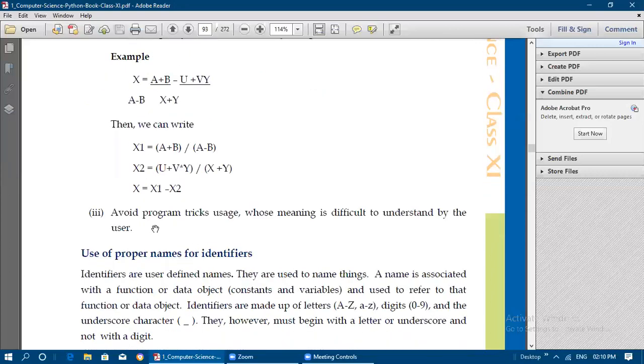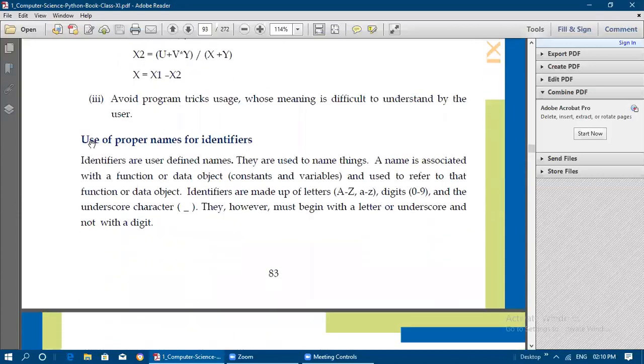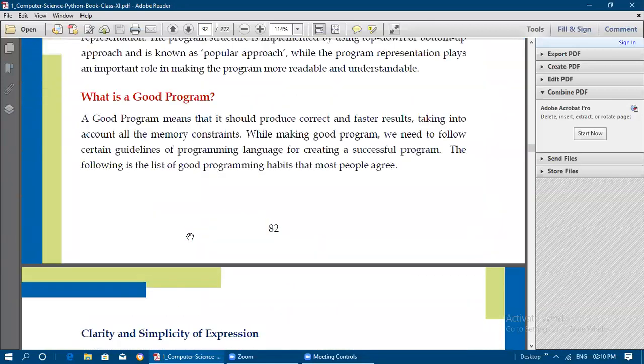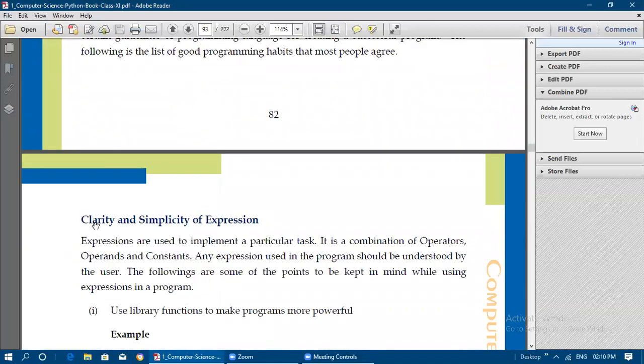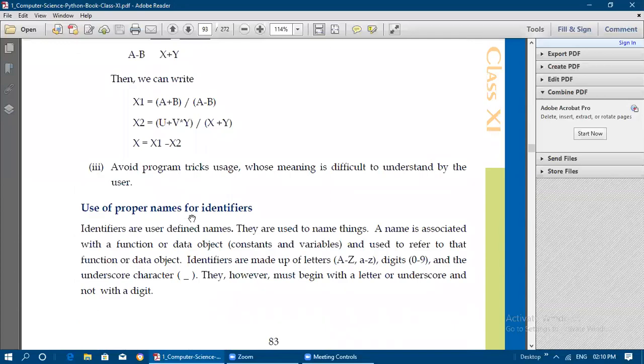The next guideline to implement clarity and simplicity in the expression is to avoid program tricks whose meaning is difficult for the user to understand. We should not use program tricks if they are difficult for the user to understand. The next guideline is the use of proper names for identifiers. If you want to write a good program, the first habit is clarity and simplicity in writing expressions, and the second is the use of proper names for identifiers.